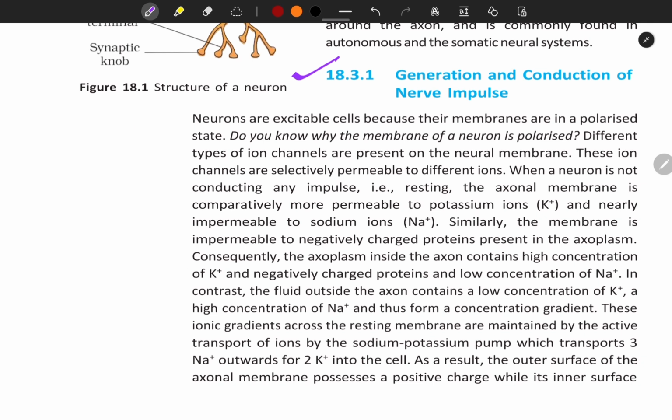18.3.1 Generation and conduction of nerve impulse. Neurons are excitable cells because their membranes are in a polarized state. Do you know why the membrane of a neuron is polarized?